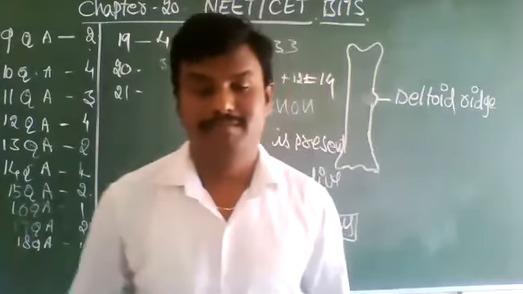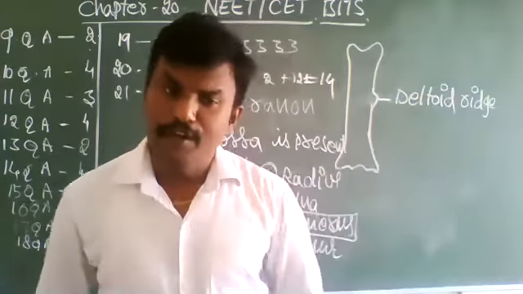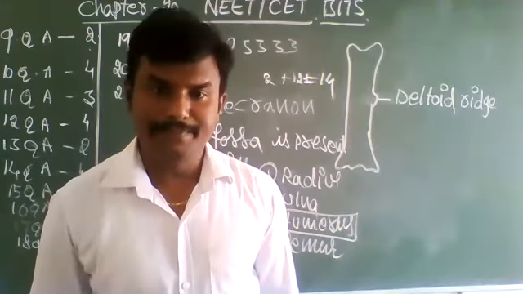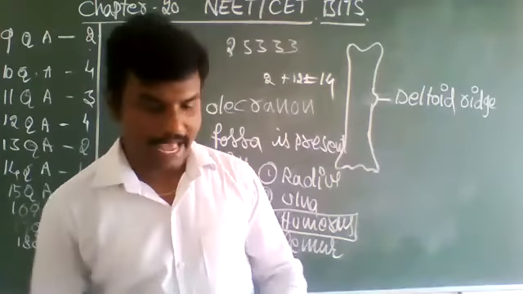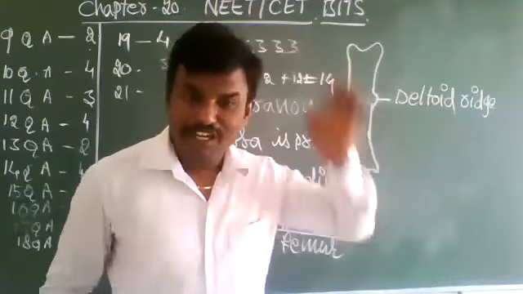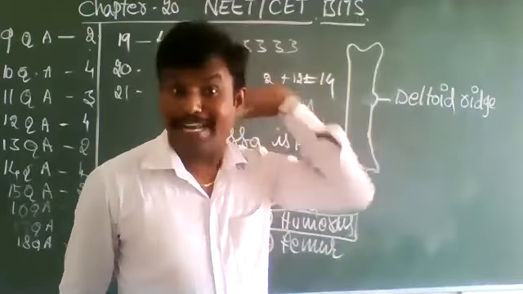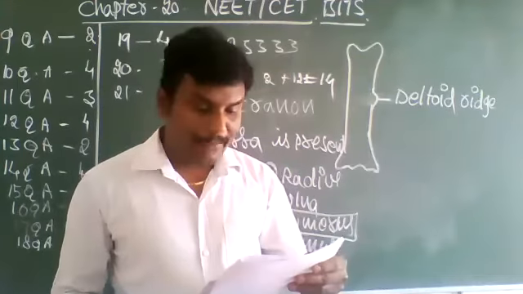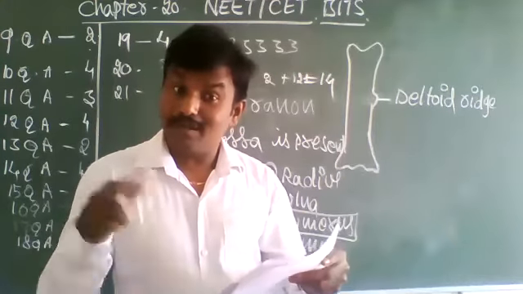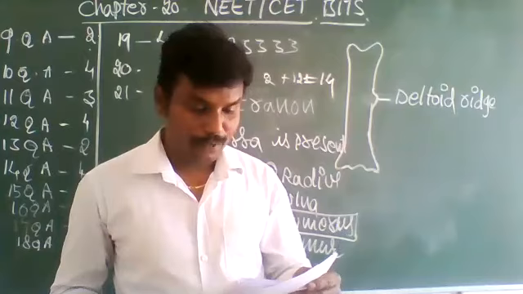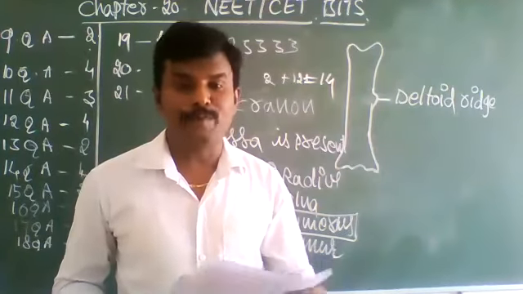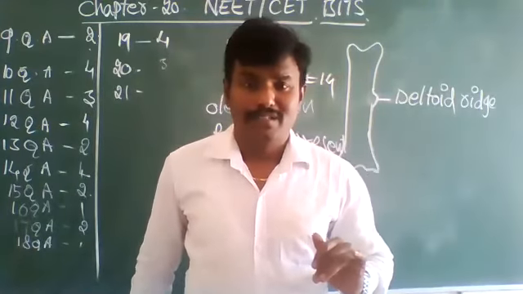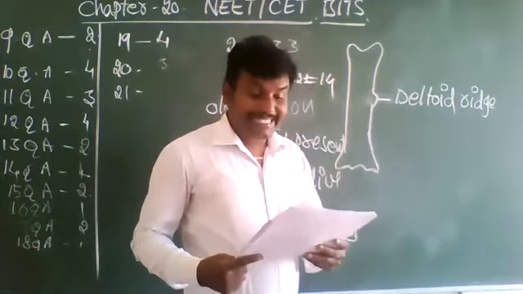Obturator foramen. 22nd question. Is the 22nd question there for you? Yes sir. Obturator foramen. See, foramen magnum is in the occipital bone. Like that, one more place, one hole is there. What is that? Obturator foramen is enclosed, closed, covered between, directly I am saying, ischium and pubis. In the pubis region. Not the vaginal hole, don't suspect that. So, ischium and pubis.